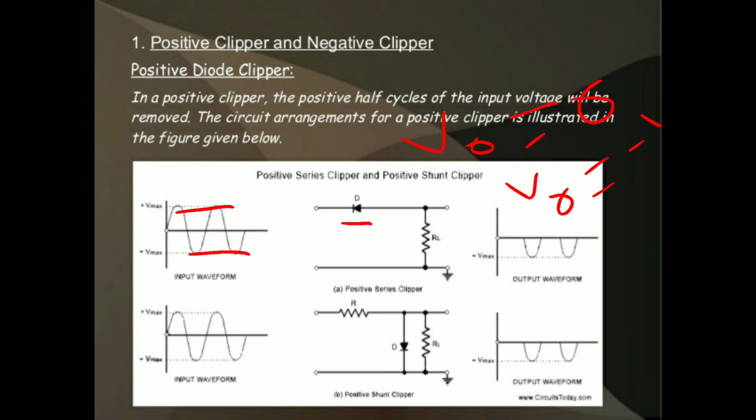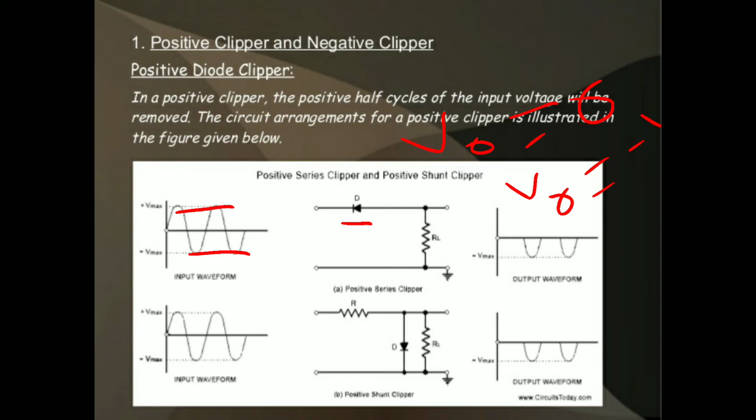Why? Because during the negative half cycle, the diode is in forward bias condition, which is acting as a closed switch. All the input voltage is passed to the output. There is no voltage drop across the load resistor. So all the input is passed to the output, that is Vout is equal to minus Vm. This is the operation of the positive series diode clipper.